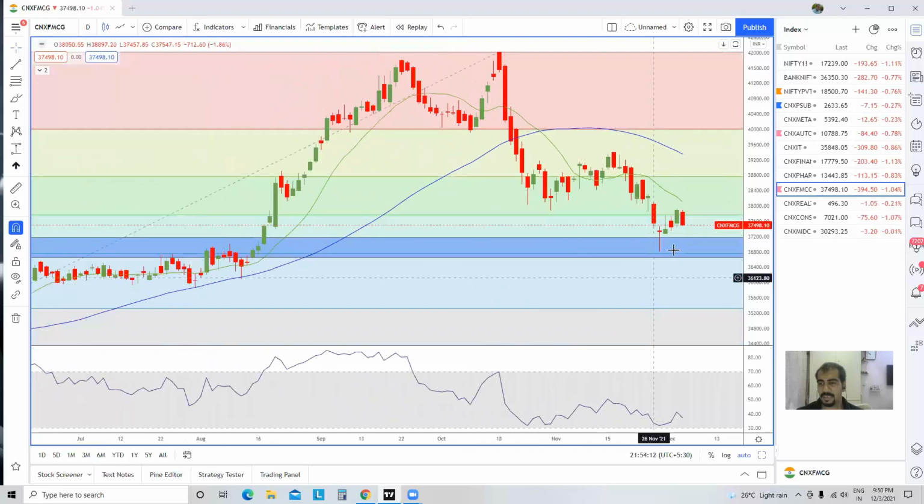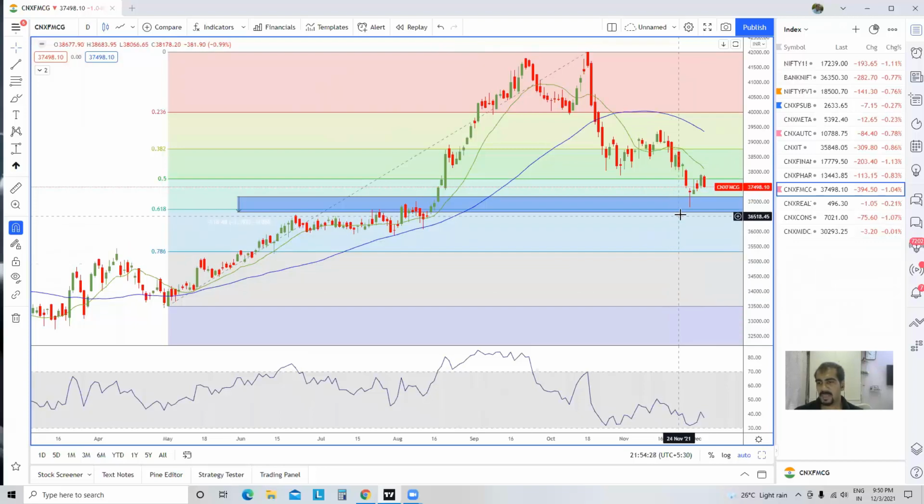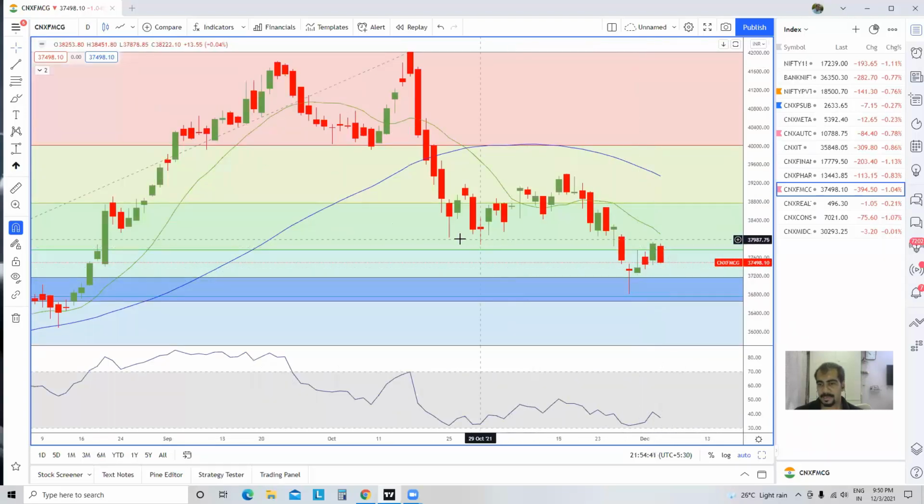In the daily chart, if you see, this was a very strong candle. This is a dragonfly doji. But after a dragonfly doji, what you can see, an inverted hammer, again a spinning top, again a green candle, and then a red candle. So basically, the market itself doesn't know where it wants to go. The best part is to stay away. And if we close below this particular support band, we can go lower. And if we bounce back again, we'll be able to see some sort of resistance in this particular zone somewhere over here at 38,150, and if we go higher, maybe somewhere at 38,450.